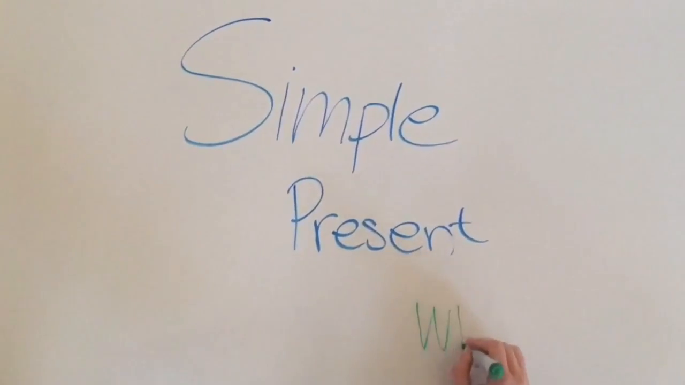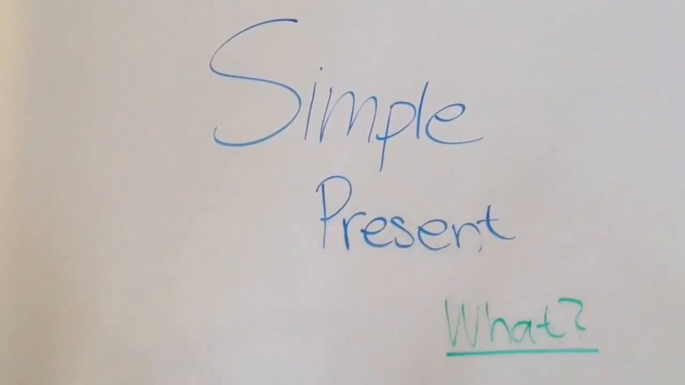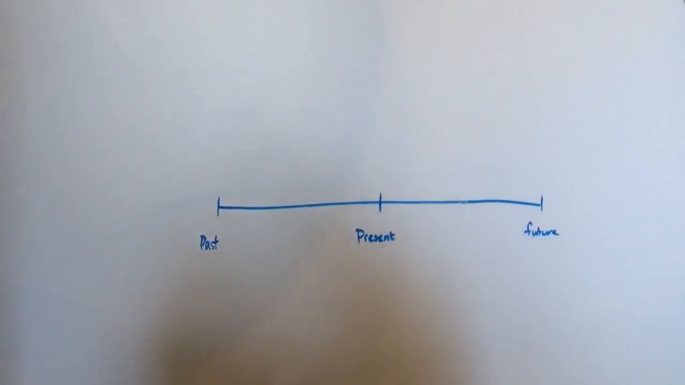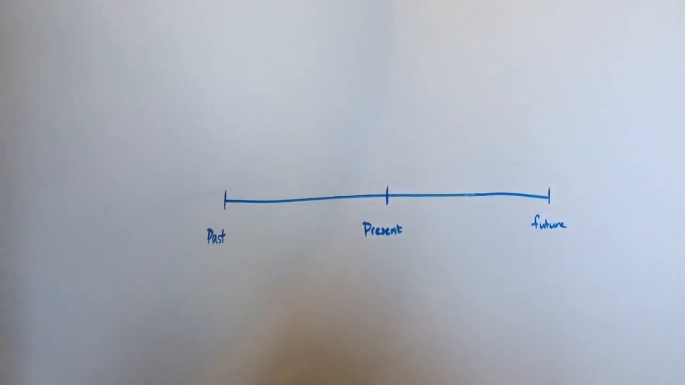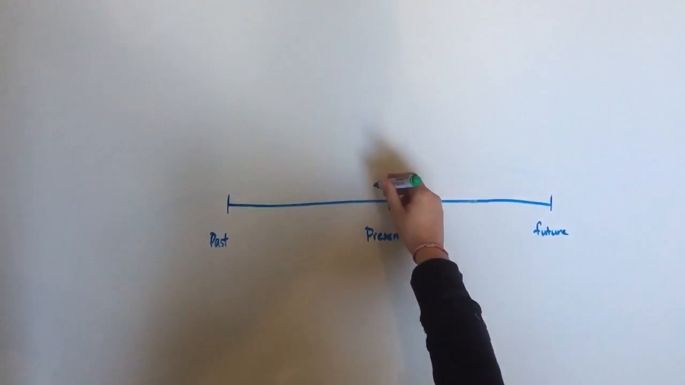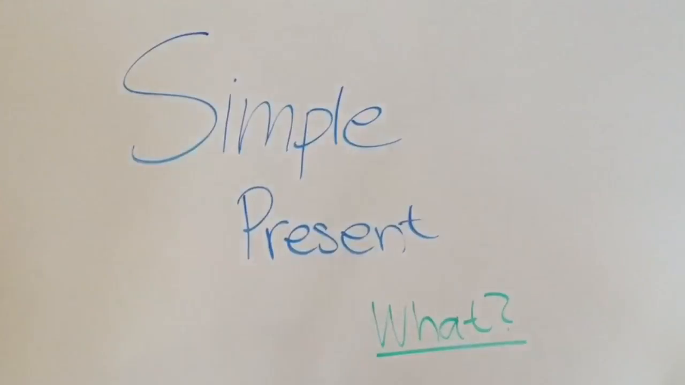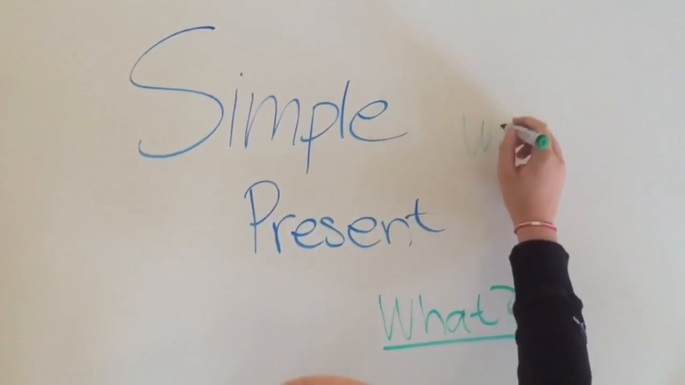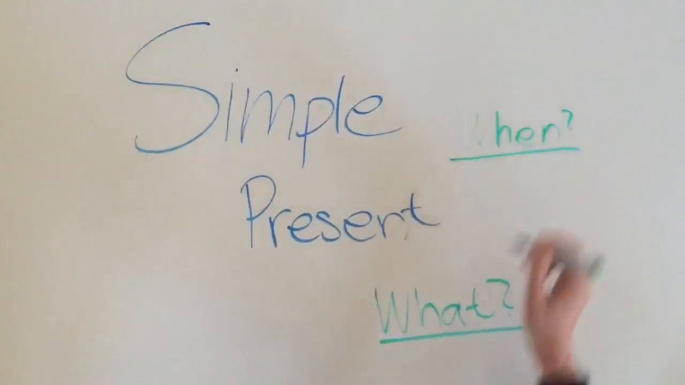Today we are going to talk about what simple present is about. The name simple present describes itself quite well, because the sentence you say or write takes place in the present. We talked briefly about what simple present is about. Now let's take a look at when you use simple present.